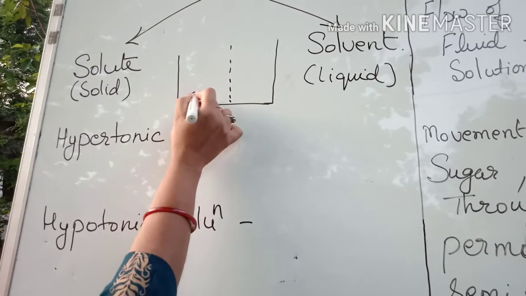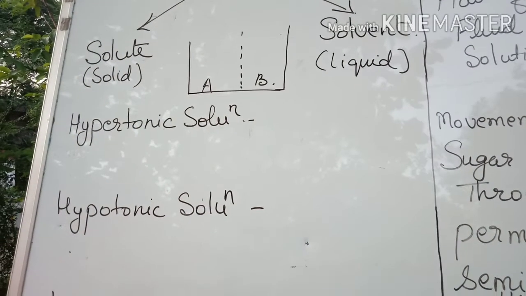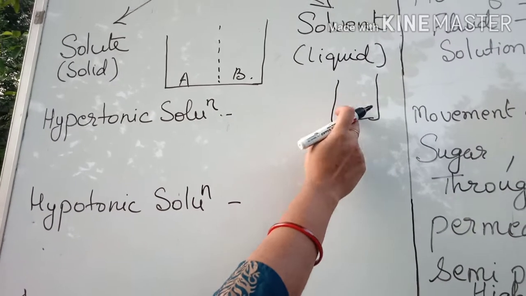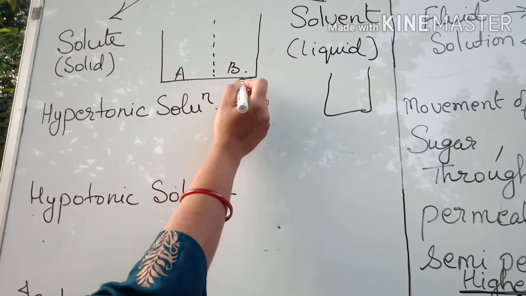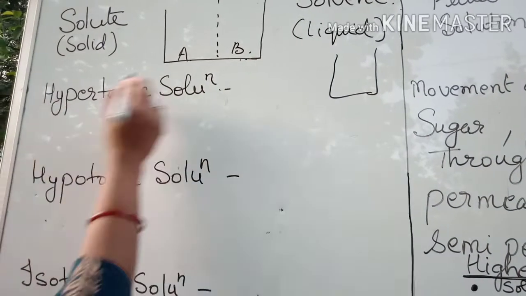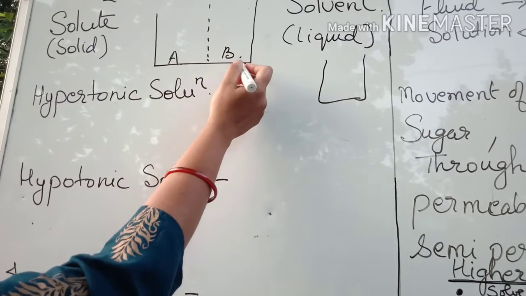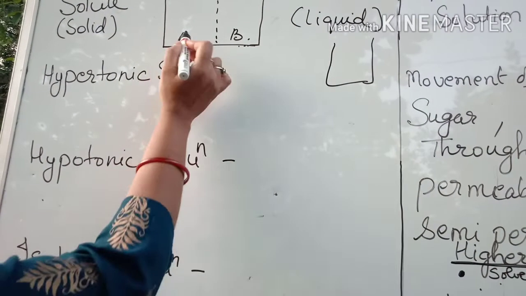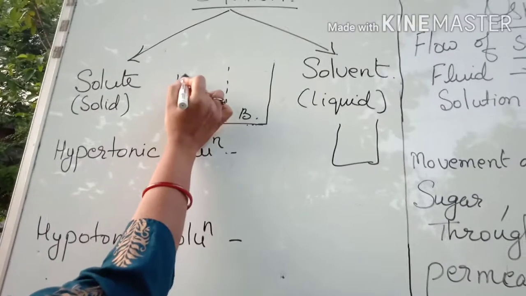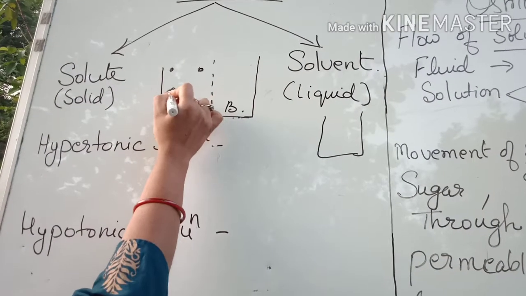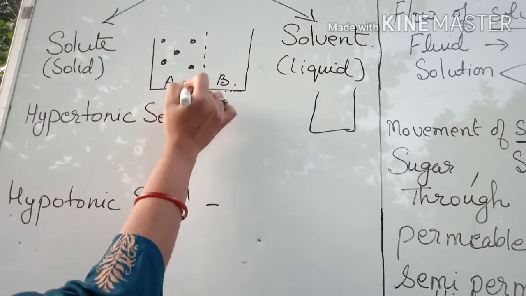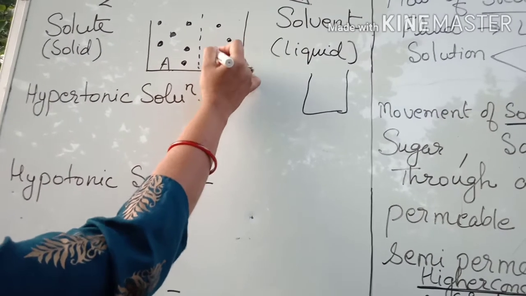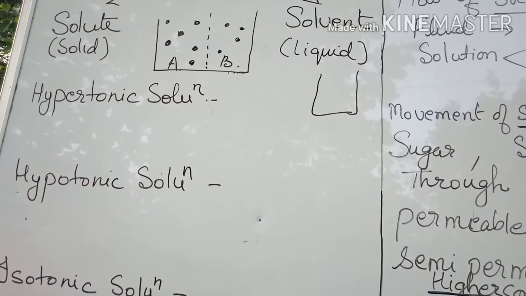Suppose this is A and this is B. If we are having only one solution, we will never say that it is hypertonic, hypotonic or isotonic. When we are comparing one solution to the other, then only we will say the solution A is hypertonic to B or B is hypotonic to A. But how do we compare? We compare on the basis of the solute particles. Here in A, I am showing you the number of solute particles is more as compared to the number of solute particles in the solution B.